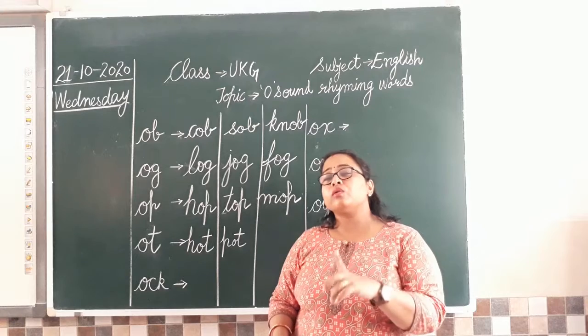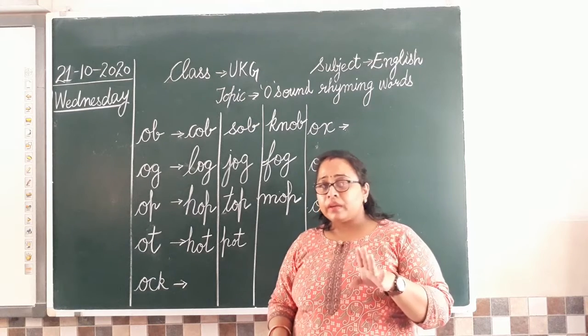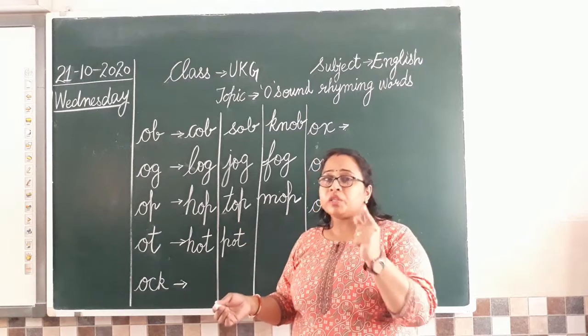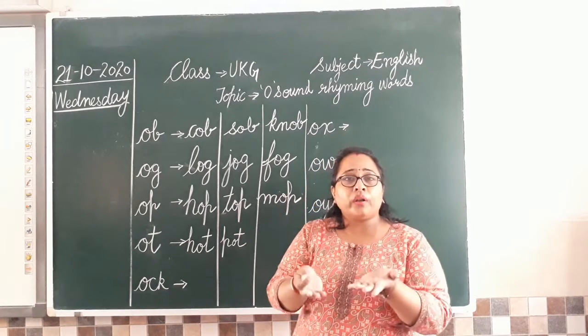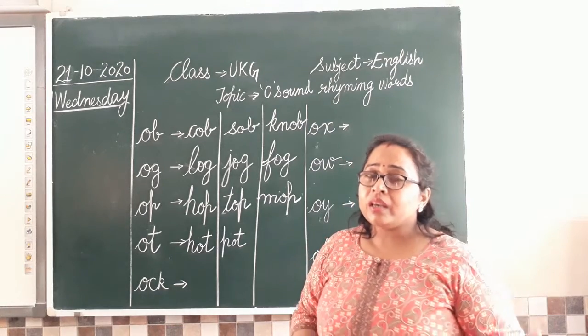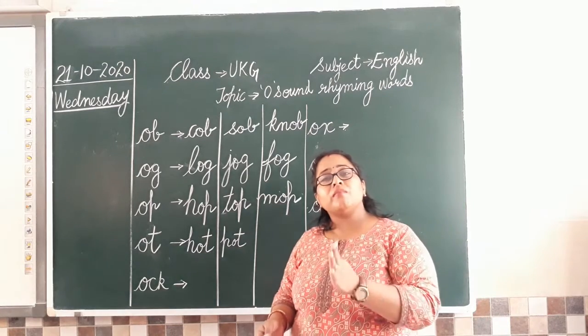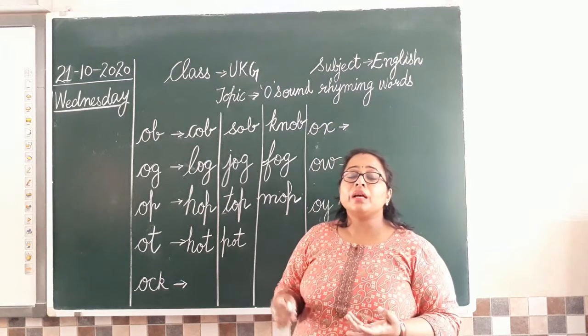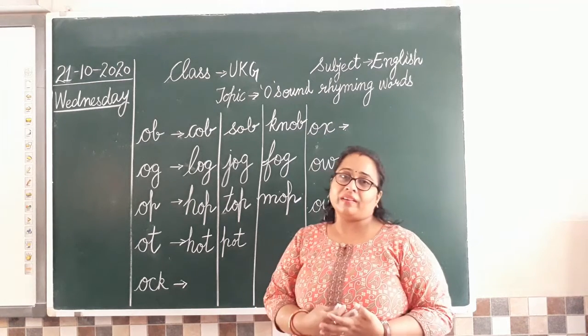Now the thirsty crow story you will never forget, isn't it? And when I correlate it with pot, you will immediately remember where was the water? Water was in the pot. So pot came to mind immediately, right? So whenever you are learning something, try to correlate it with each other. Okay? Correlate means to learn by connecting one thing with another.